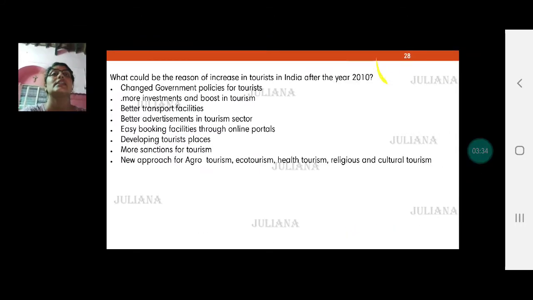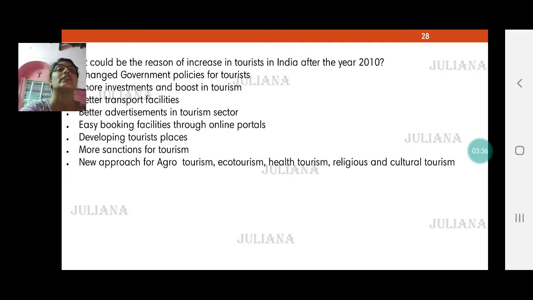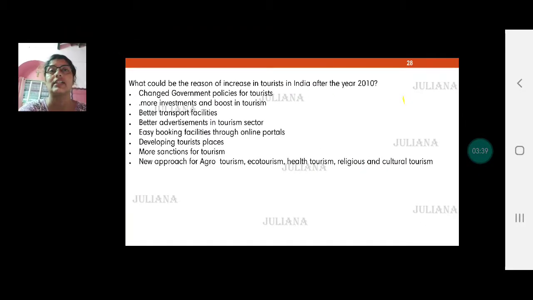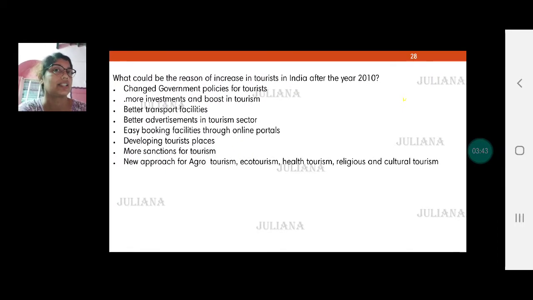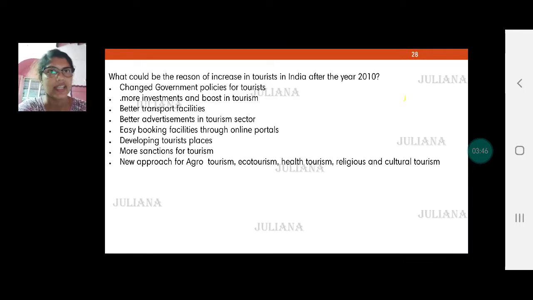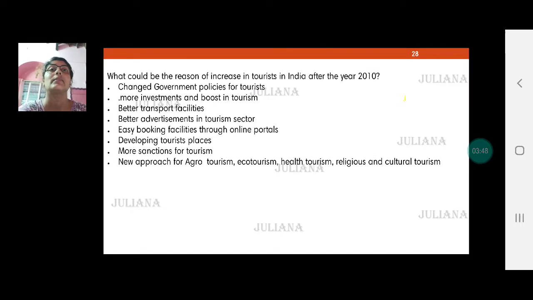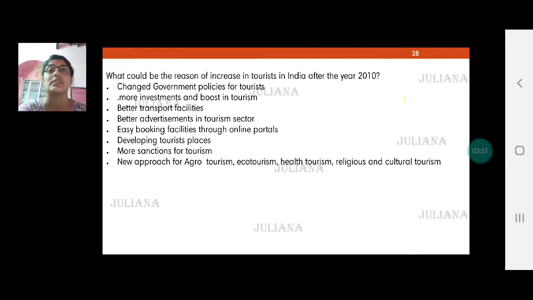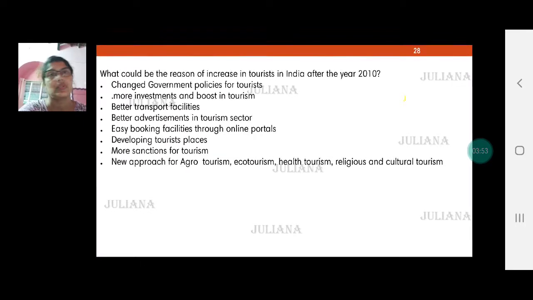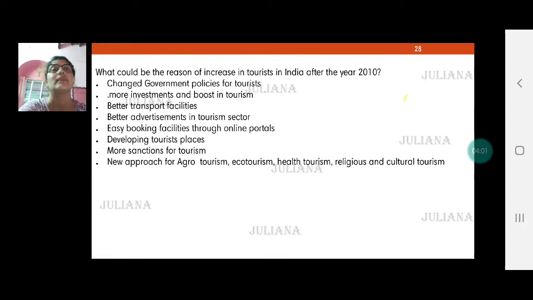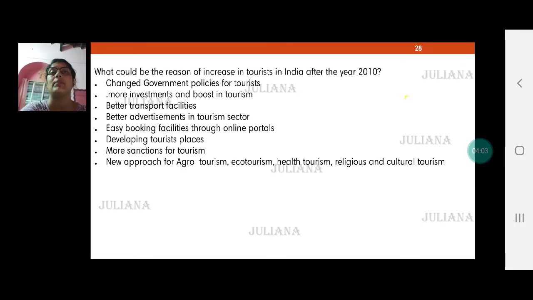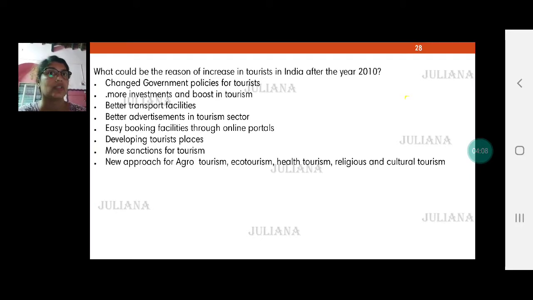The next question is, what could be the reason of increase in tourists in India after the year 2010? Why do we find that all of a sudden after 2010, or rather after 2009, between 9 and 10, there was an increase in international tourists in India? What attracted these tourists? Definitely it's government policies to attract tourists, because we get a good amount of foreign exchange when tourists come to India. So the changed government policies could be some of the reasons. Now these reasons are not mentioned in the textbook. We need to think and answer.